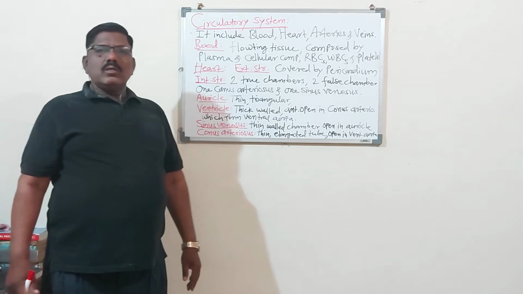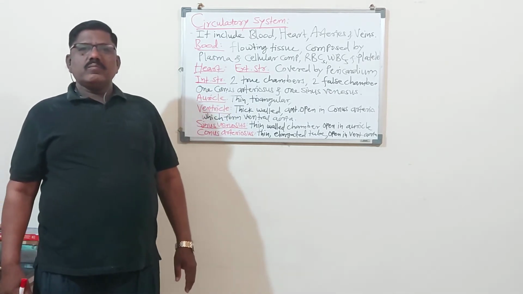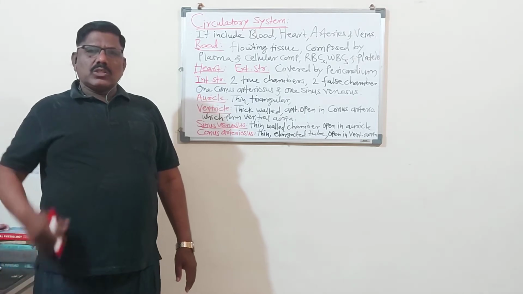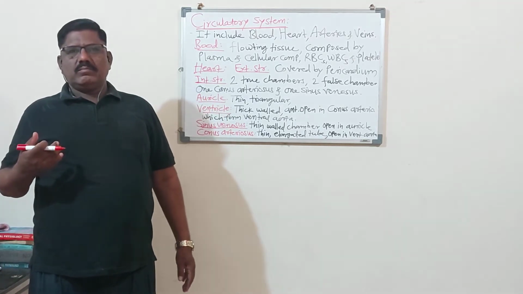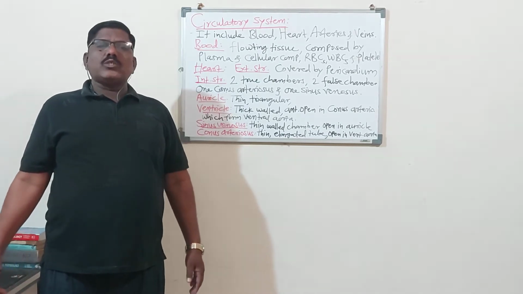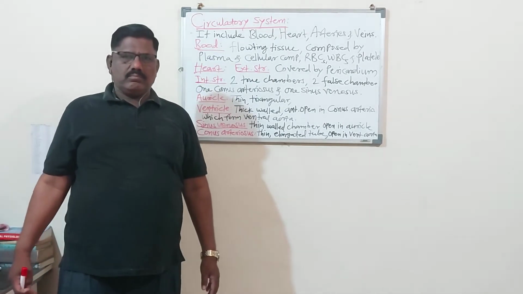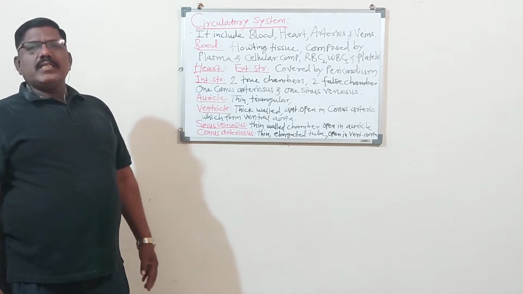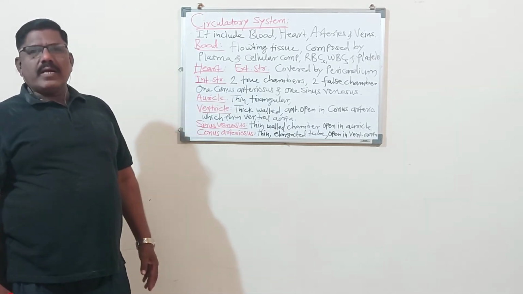The system through which the blood is circulated in the body is called the circulatory system. It is also called the blood vascular system. Remember, through this system there is the circulation of the blood in the body.